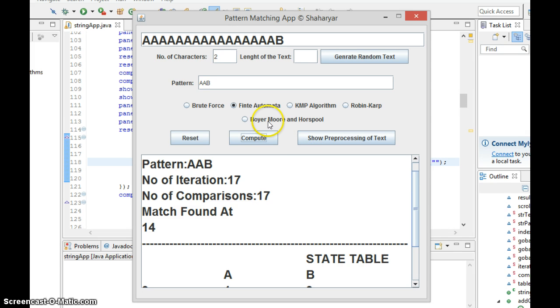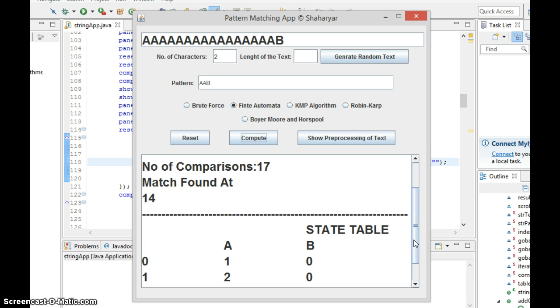It needs pre-processing of the text. It builds a state table, and for building a state table you need an algorithm. There are two types of algorithms to build a state table, and their time complexity is quadratic, which I will discuss later. So this is the worst case scenario for the brute force algorithm.